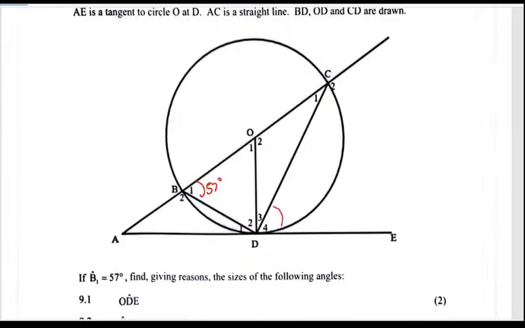So we know that this is a 90. Tangent perpendicular to the radius. So ODE is 90. Reason: radius perpendicular to the tangent. 9.2.